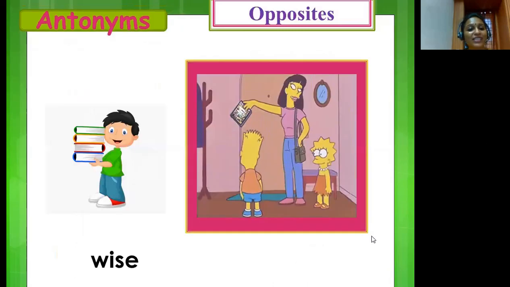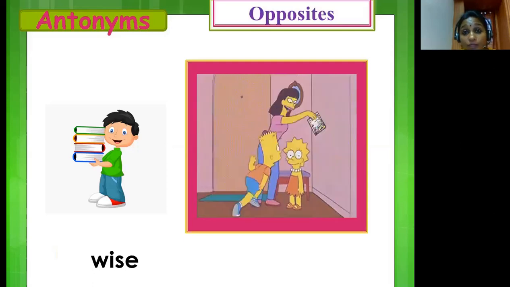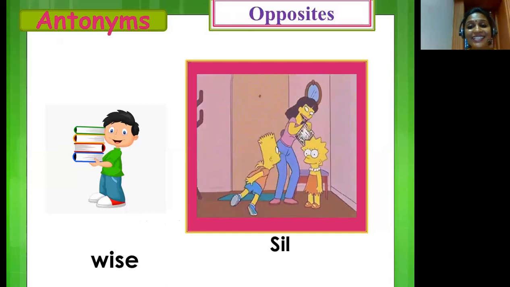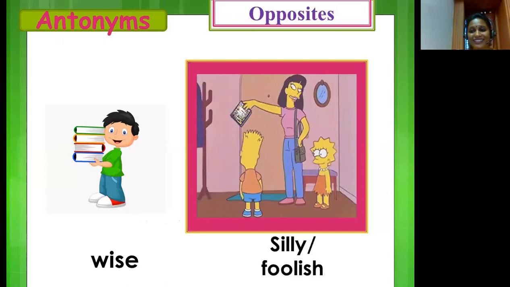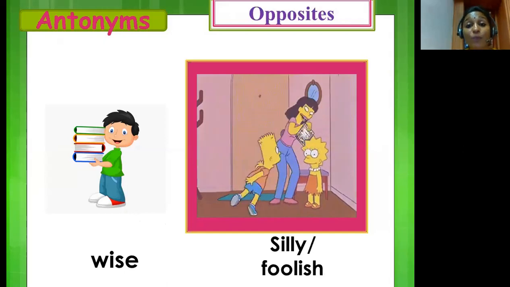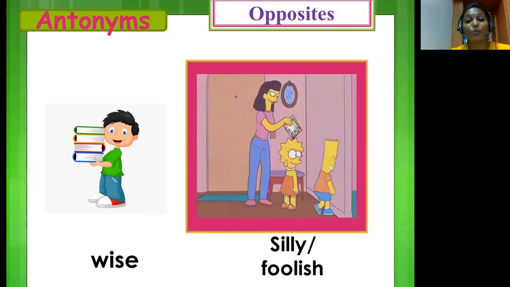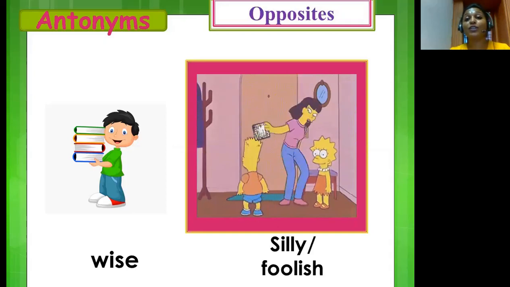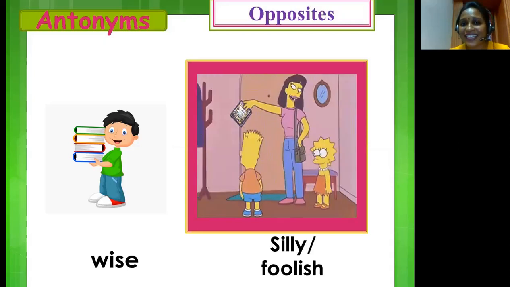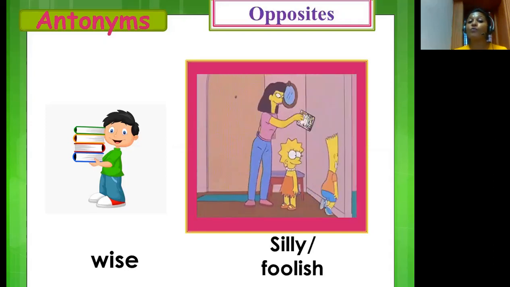Now the next word is wise. The boy in the picture wants to read lots of books. He is wise. The opposite of the word wise is silly or foolish. Please check out the short video on the screen, children. Here you will find a boy glued to his tablet. So when his mom tries to move his tablet, he also moves around. And that looks silly or foolish, right? Yes. So children, repeat after me. The opposite of wise is silly or foolish.